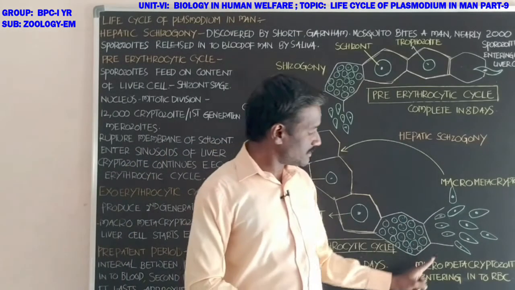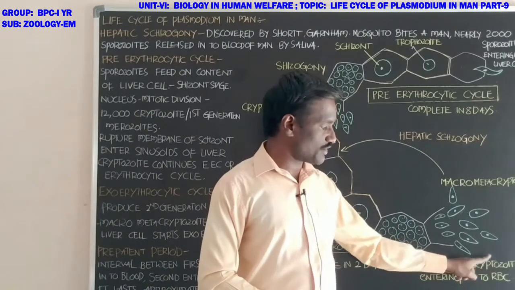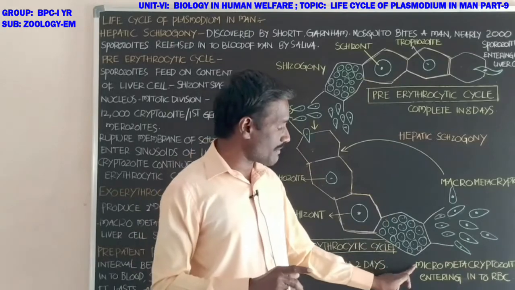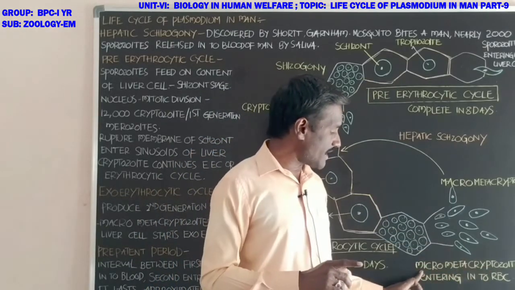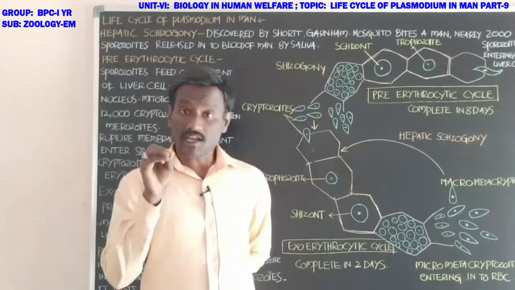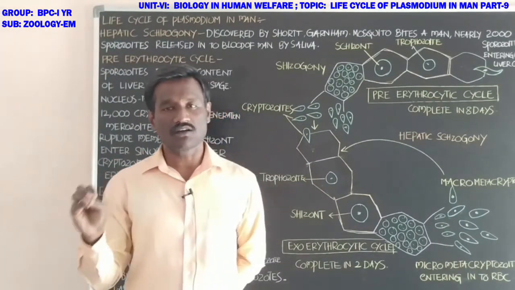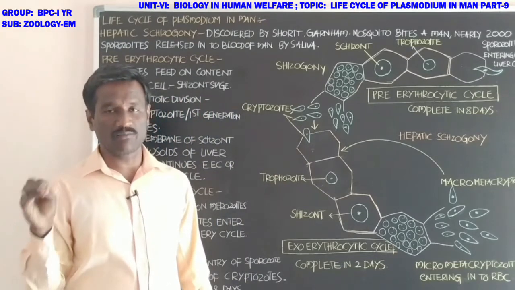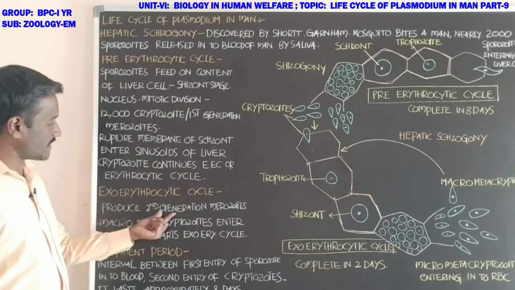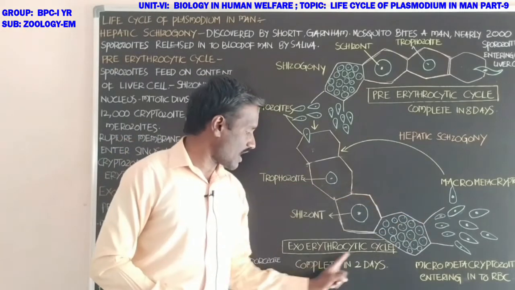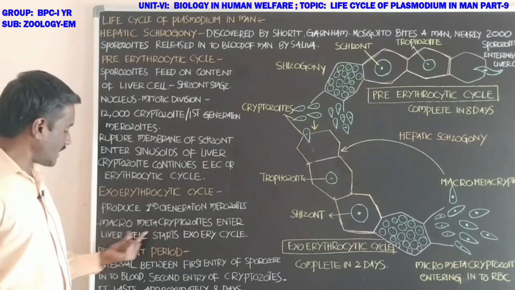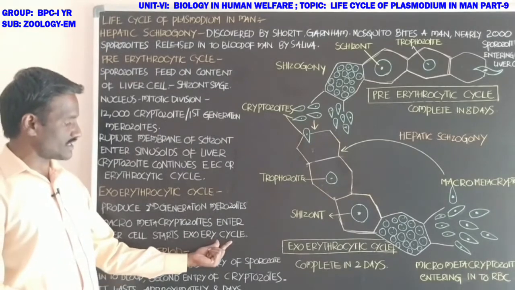The smaller ones are called micrometacryptozoites. Micrometacryptozoites enter the red blood cells and start erythrocytic schizogony, or the erythrocytic cycle. Second generation merozoites are produced finally after the exoerythrocytic cycle.